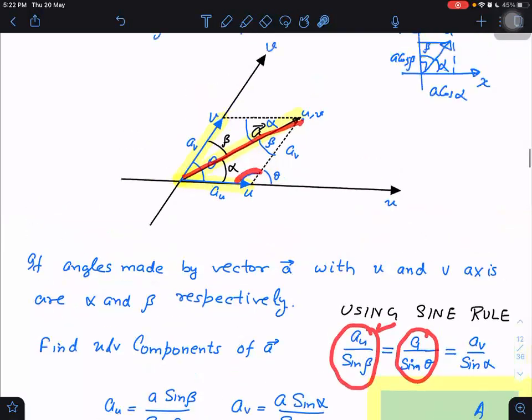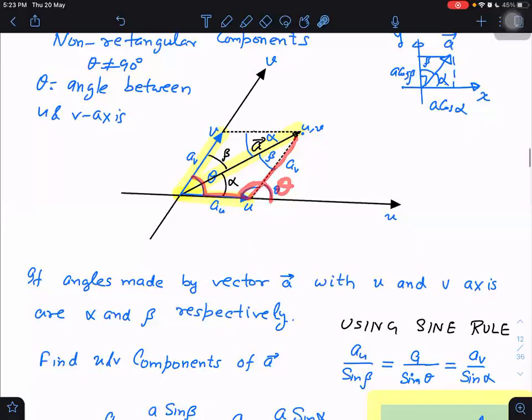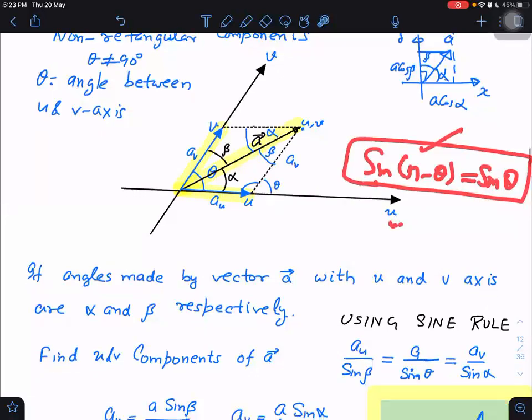What is this angle? It is given in the question that theta is the angle between the U and V axes, and theta is not equal to 90 degrees. It is already given. If this is theta, then this angle inside the triangle will become pi minus theta. Do you know that sin(pi minus theta) will also be equal to sin theta? Yes, sir, because in the second quadrant sine theta is positive only. Pi minus theta means second quadrant.